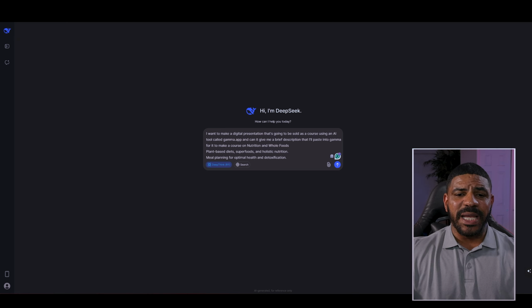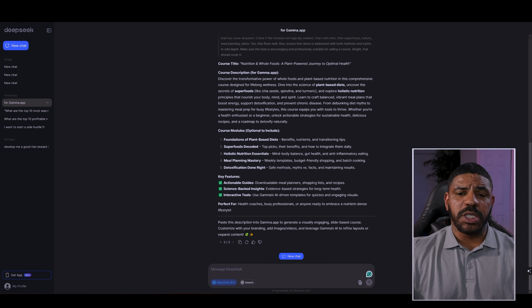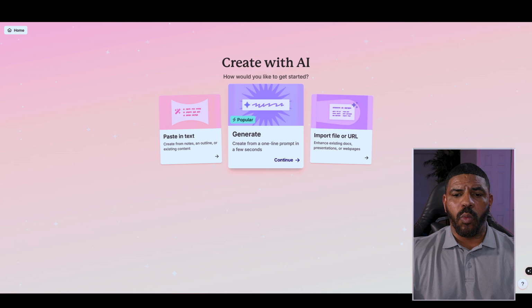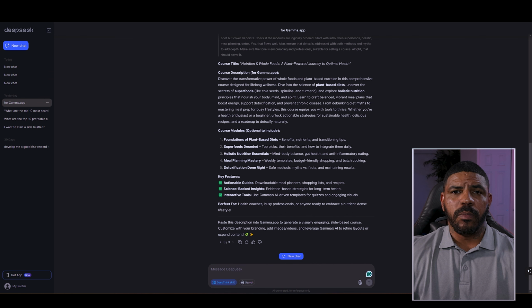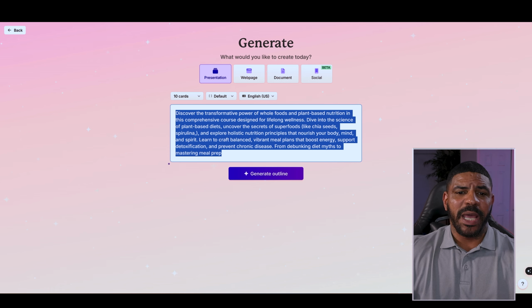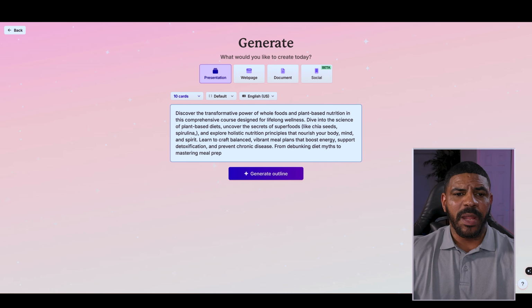And I'm going to ask DeepSeek to give me a brief description that I'll paste into Gamma for it to make a course on nutrition and whole foods, plant-based diets, superfoods, and holistic nutrition, meal planning for optimal health and detoxification. So once I paste this in, now that I have my course description, I'm going to generate from a one-line prompt in a few seconds. I'm going to copy this and paste it into Gamma. I'm going to switch this to 10 cards, and then click on Generate Outline.